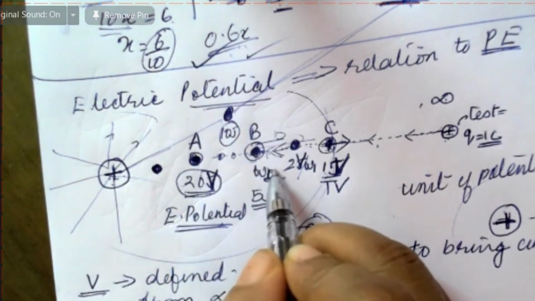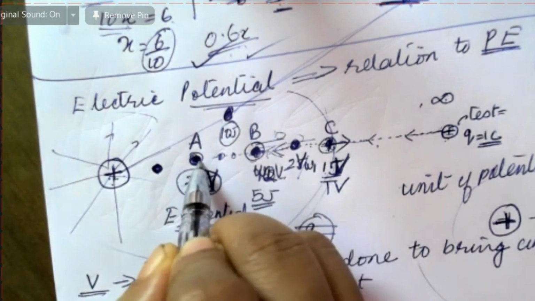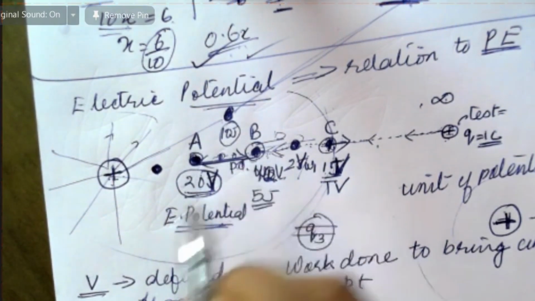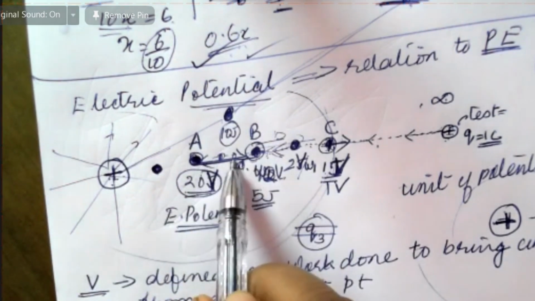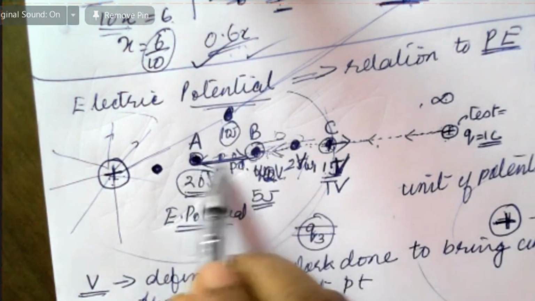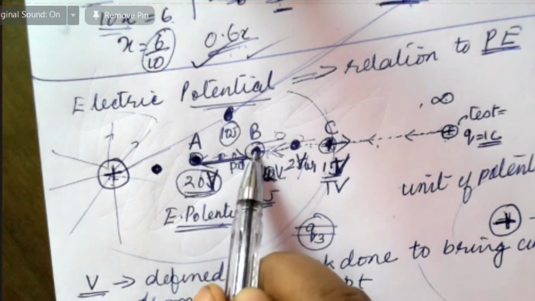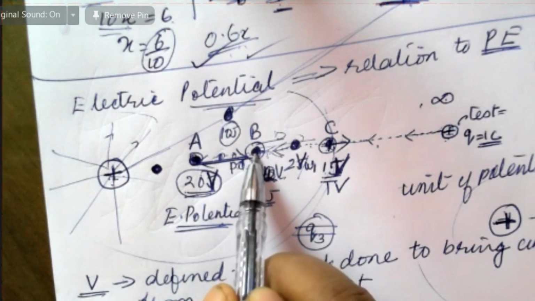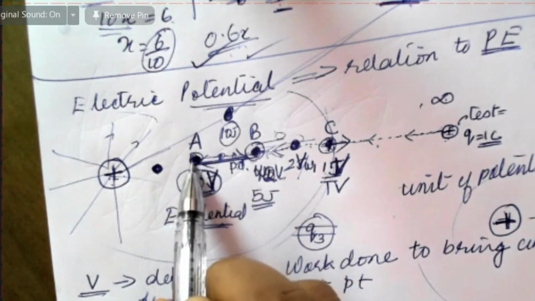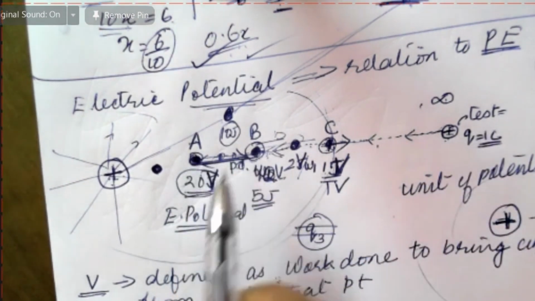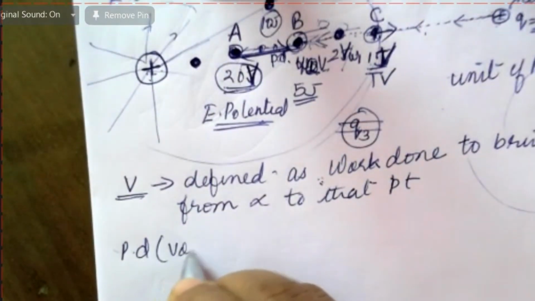This point has a potential of say 10 volt. The difference in the potential between 2 points is called potential difference. So potential difference we can also define the same way. Potential difference is defined as the work done to bring unit positive charge from one point to the other. If it is potential at a point, then from infinity. Potential difference means between 2 points. So potential difference is commonly called voltage.